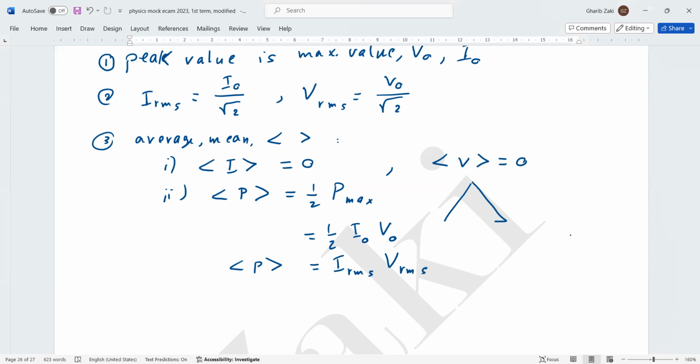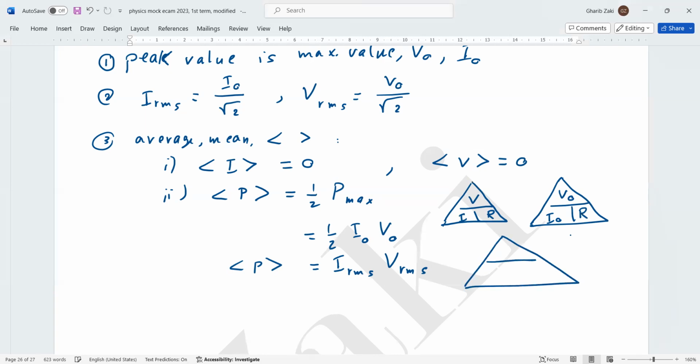The first triangle in Ohm's law is that V equals I times R, and V naught equals I naught multiplied by R, and also V RMS equals I RMS multiplied by R.